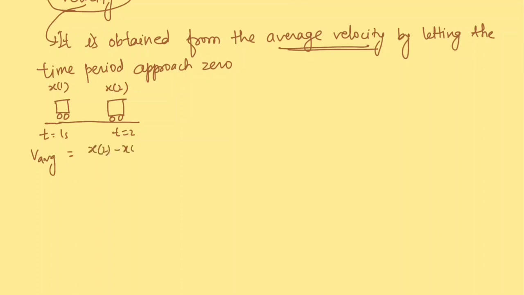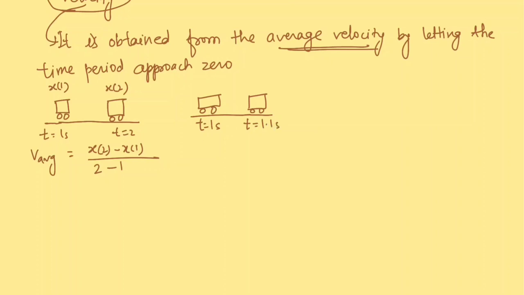x2 minus x1 over 2 minus 1, right? Over 2 minus 1 meter per second, of course. Now what will happen if we shrink this time period? The next question is, what is the average velocity in this time period when the initial time is still 1 second, but now we want to ask what is the average velocity between t equal to 1 second and let us say t equal to 1.1 second.